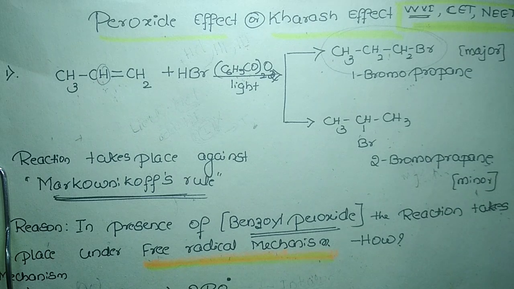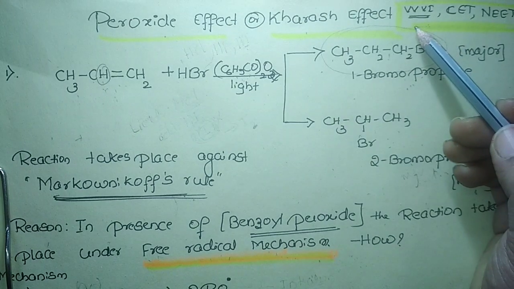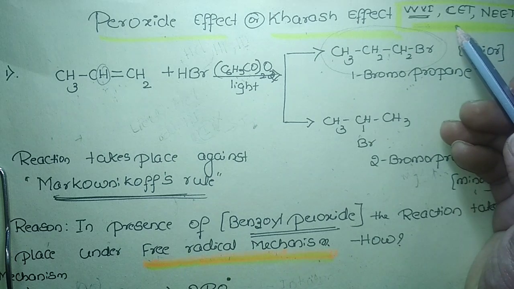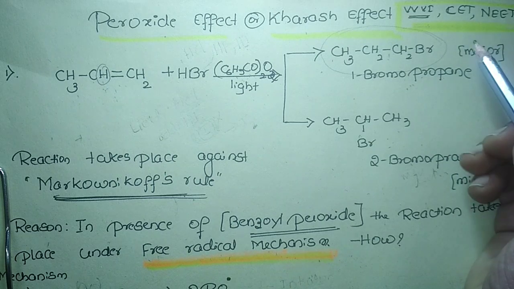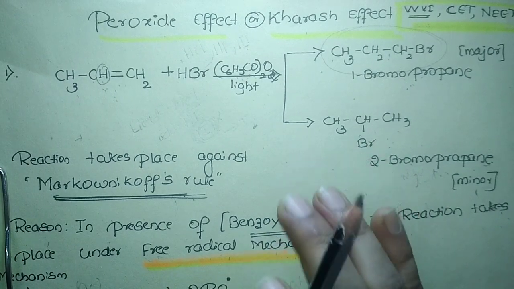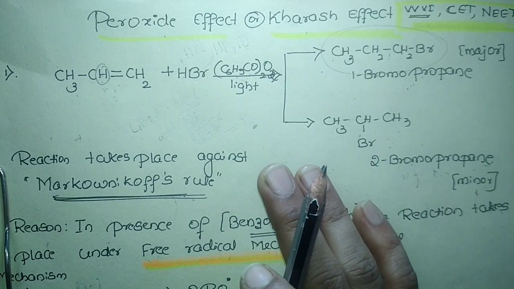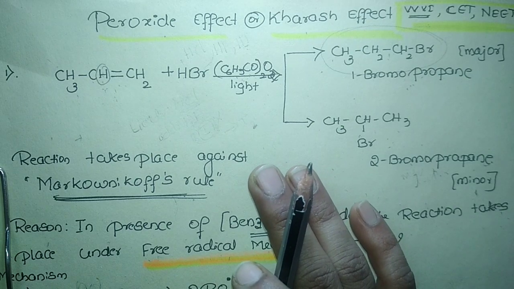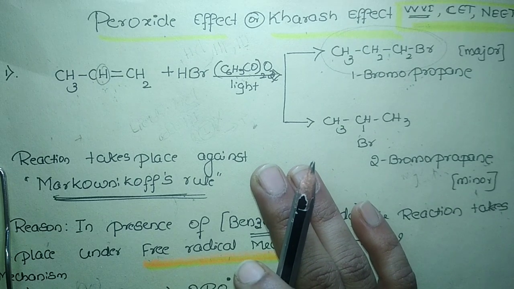So here again I am with a new video, that is the peroxide effect or Kharasch effect. I thought of doing this concept in a separate video. Why? Because this concept is very important for competitive exams, even for the theory as well. Even in CET and NEET, questions might appear from this part. So I thought of doing this concept separately. This peroxide effect or Kharasch effect can also be known as the anti-Markovnikov rule.